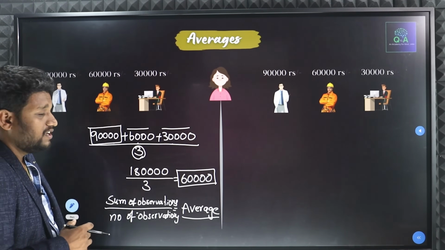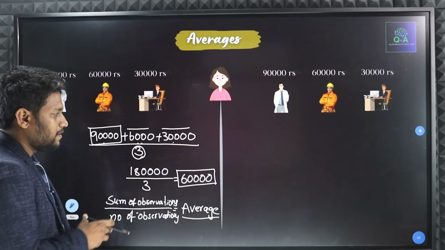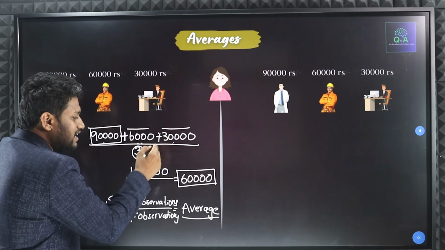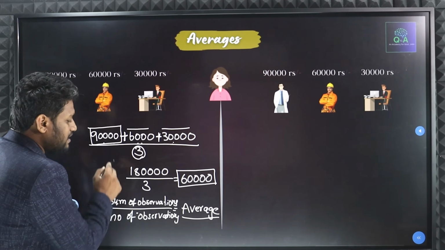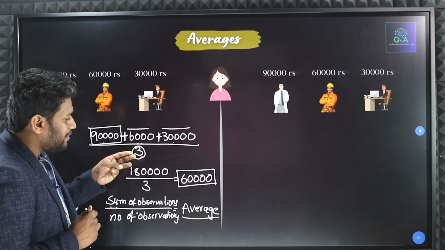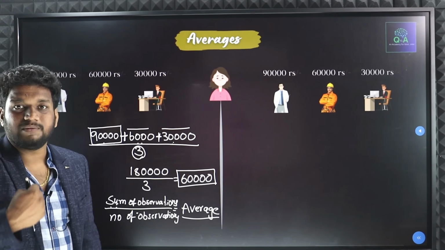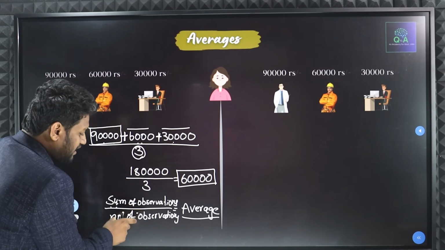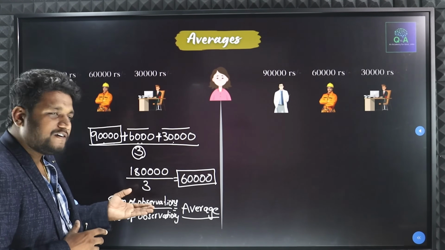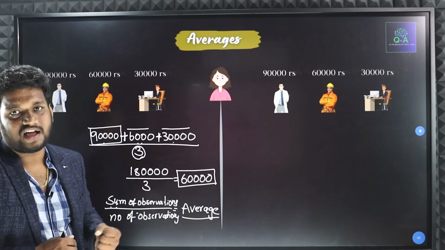Now here if you observe, what is my sum of observations? 90,000, 60,000 and 30,000. Whatever observations I have, I am adding them. Adding is nothing but sum or not. So I am taking it as the sum of observations. The same numbers, I am dividing by 3. Why am I dividing by 3? Because here how many members are there? 3 members are there. Those 3 members I am considering as the number of observations. Sum of observations by number of observations, if you do that, you will get an average.